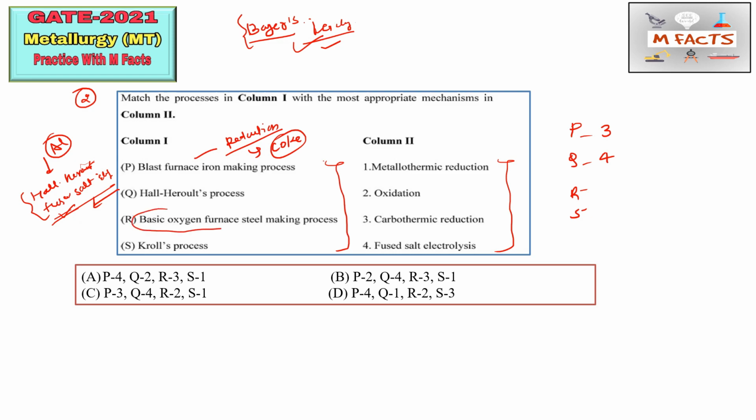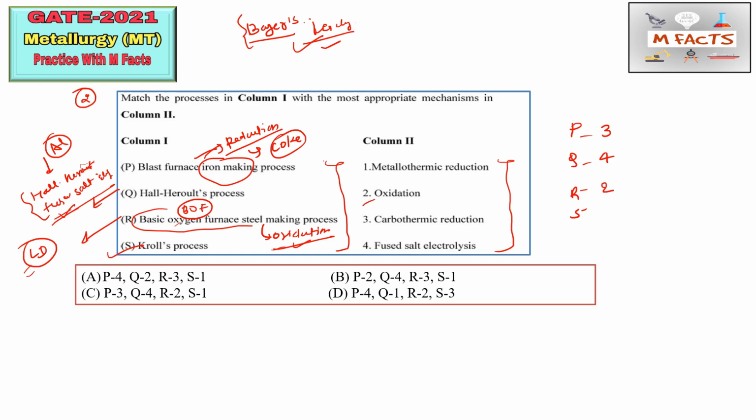The example of the basic oxygen furnace is the LD converter, the BOF method. In the BOF method we do oxygen lancing. The whole steel making is an oxidation process. In general, you can say the whole steel making process is oxidation, and the whole iron making process is a reduction process. Other than sulfur, all elements get oxidized in the basic oxygen furnace for steel making. This is the general concept for the whole steel making process. So you can match R, basic oxygen furnace steel making, with oxidation. So R you can match with 2.